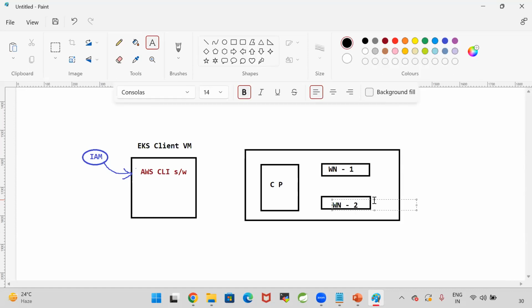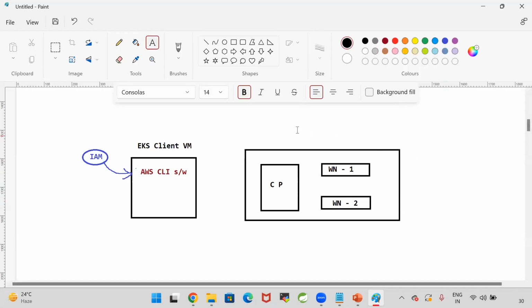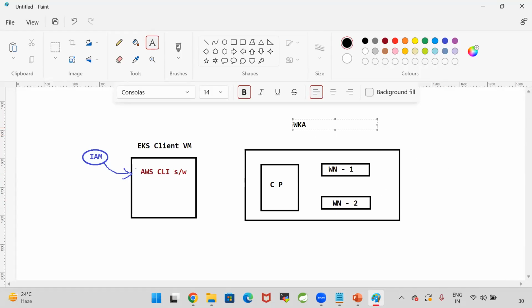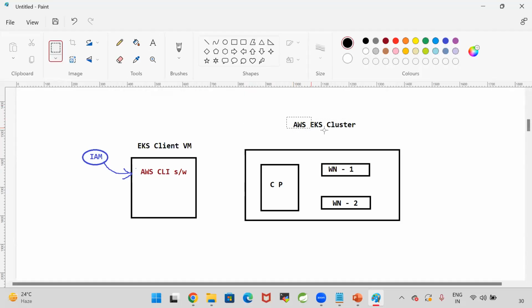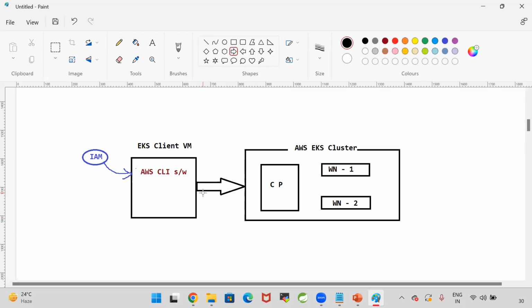So who will create this? By using AWS CLI, I will create this cluster. This is called my AWS EKS cluster. This cluster I am going to create by using this client machine. By using this client machine, I will tell AWS to create the cluster. It will be created. Once a cluster is created, how do we communicate with the cluster?